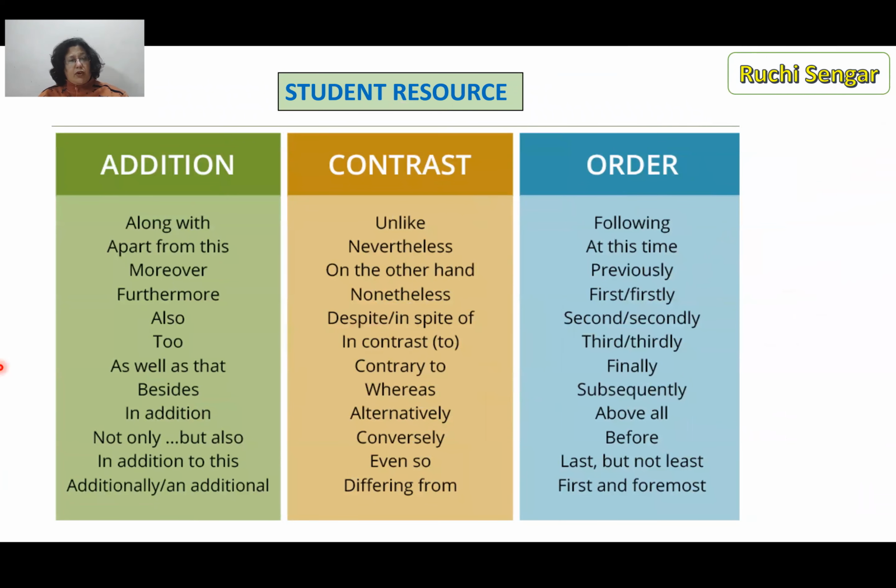Okay, give them vocabulary that talks about addition, give them contrast vocabulary, or you can give them even comparison vocabulary, and give them order vocabulary. Firstly, secondly, finally, thirdly, last, subsequently, etc. You can choose which one fits in with the arrangement of ideas in a graph, analytical paragraph.